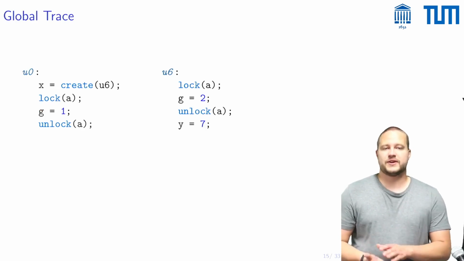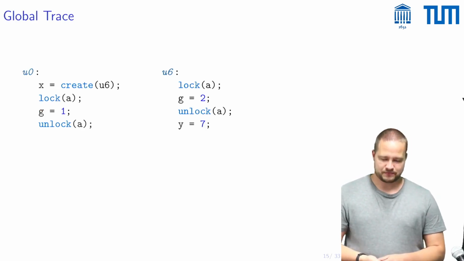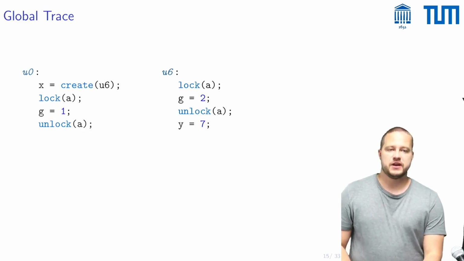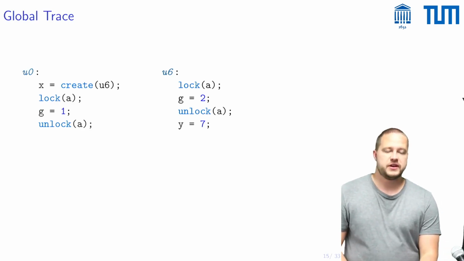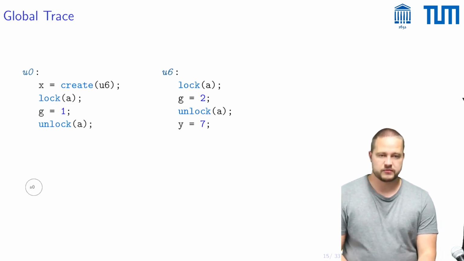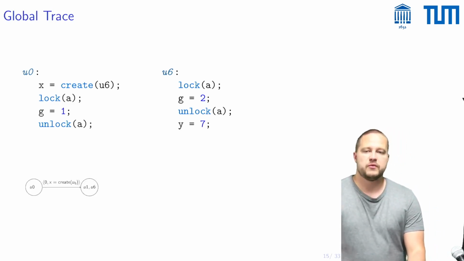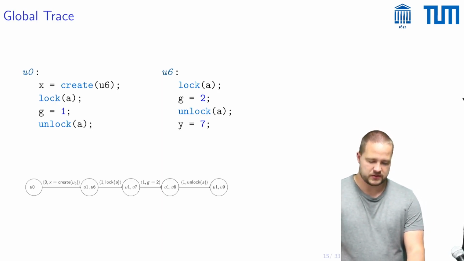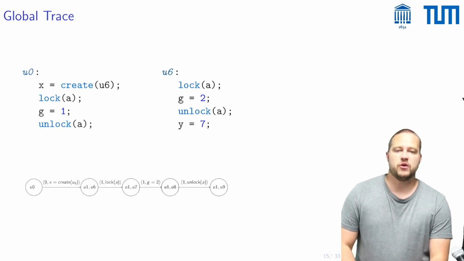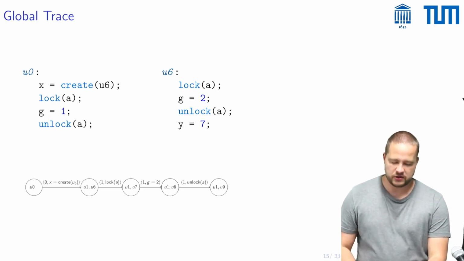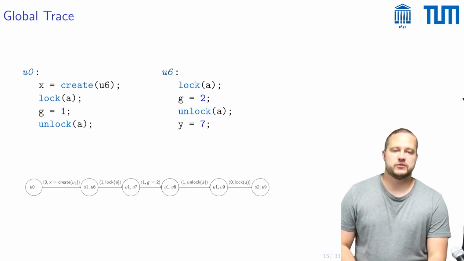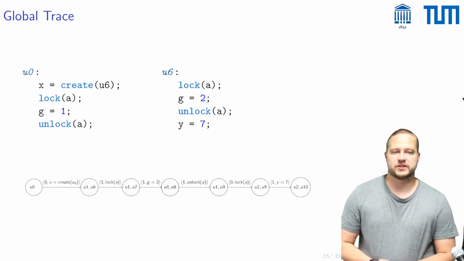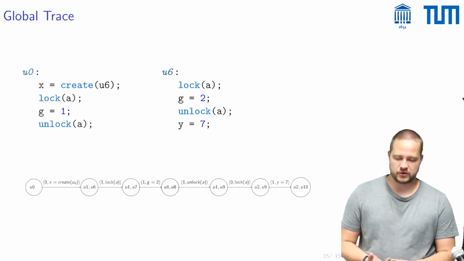Before we talk about local traces, let's maybe talk about global traces. And one might choose to represent a global trace maybe as simply a sequence of executed edges that are always labeled with which thread took them. So one could have, for example, this example where the first thread first executes this create edge, then the second thread does the lock and sets the global to some value, and then the second thread does the unlock, and then it's the turn of the first thread again, who then locks A, and then maybe this local Y is set to 7. So this could be some sort of representation of a global trace.